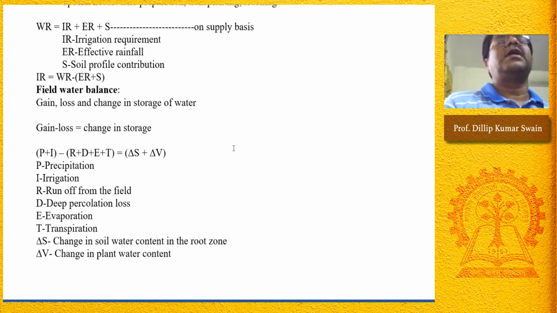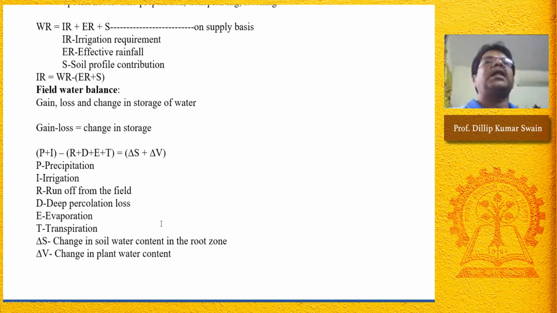In the case of the water balance, we also calculate the precipitation, gain minus loss, and change in storage. So there is precipitation, then irrigation sources, the additions, and the losses. Losses due to runoff, losses due to deep percolation, losses due to evaporation and transpiration, and what is the balance that remains in the field, that is the change in soil water content, root zone depth, and change in plant water content. The storage in soil and storage in plant, that is the gain minus loss in change in storage. So this is also used to calculate how much irrigation is required.